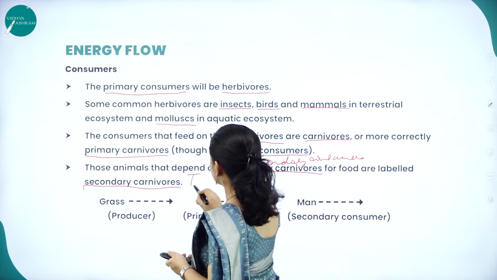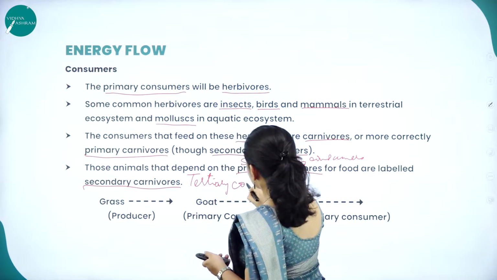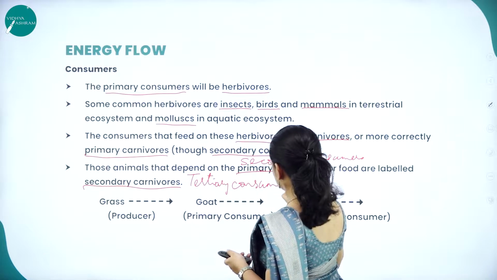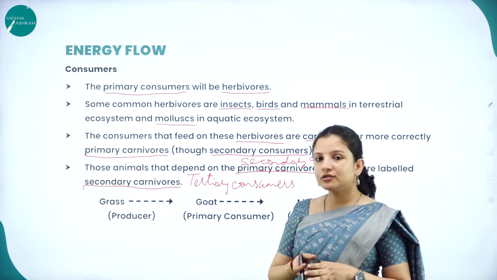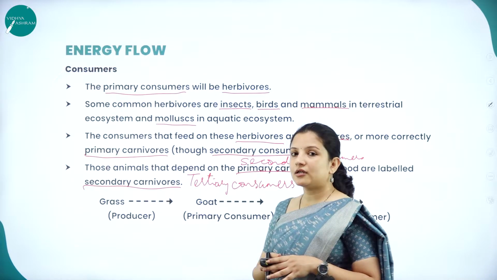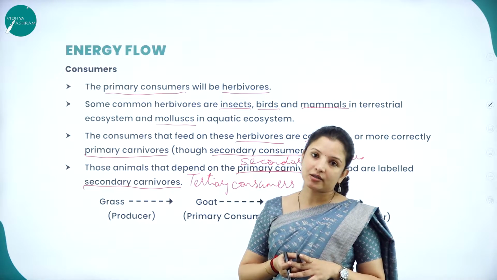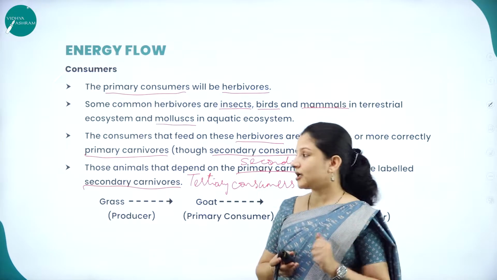We can make this tertiary consumers. Nothing wrong in writing like this. So primary carnivores are the secondary consumers, and like how we have the primary carnivores, we have the secondary carnivores which can be the tertiary consumers.